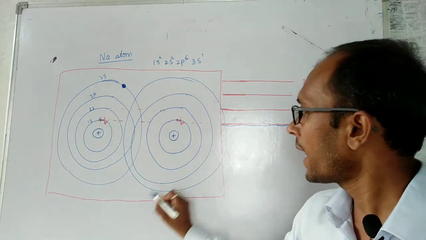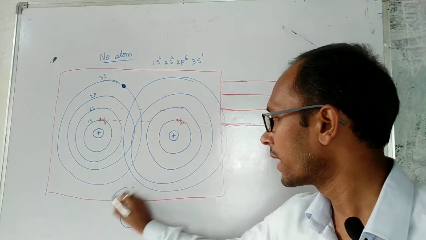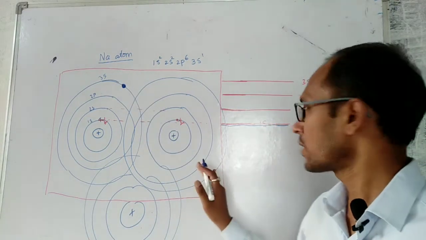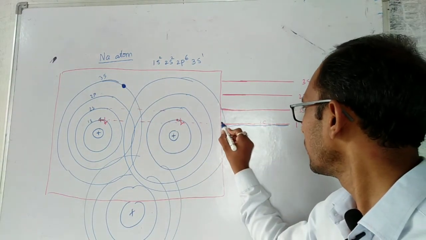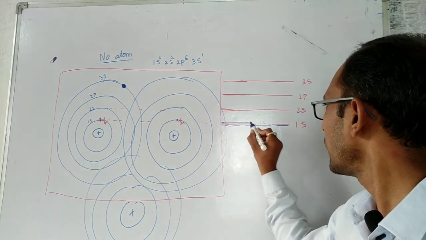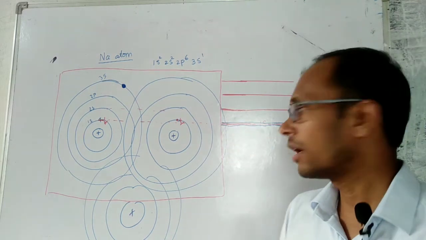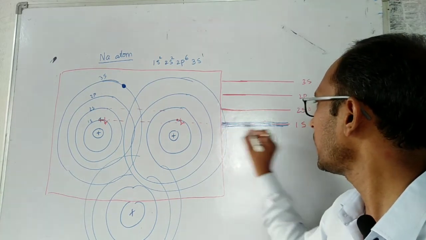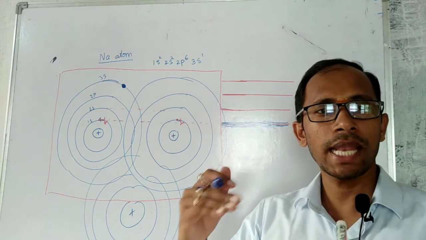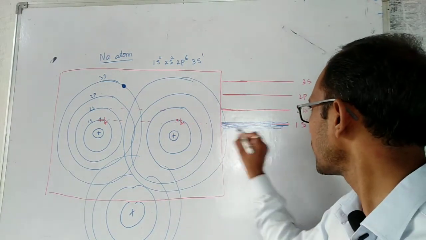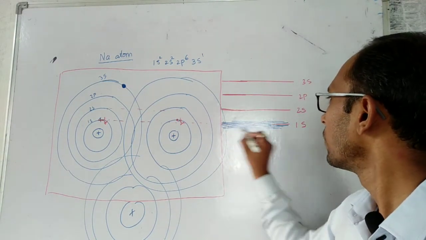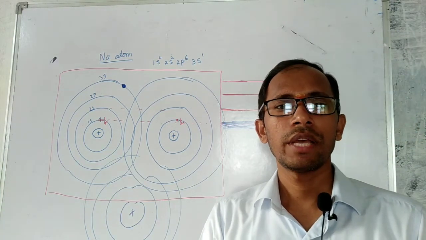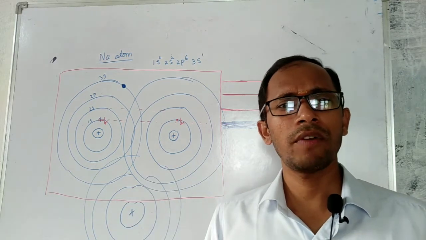Now if we add another sodium nucleus, so that there are three atoms in the system, then again a small energy level should be created. If I add another atom, there will be many closely spaced energy levels. These closely spaced energy levels are formed in a solid because all the atoms are very tight against each other, and there are many atoms.